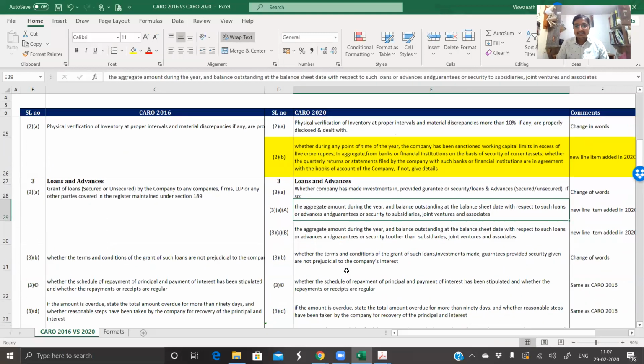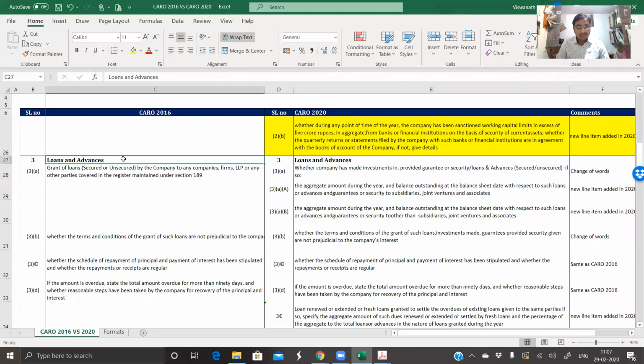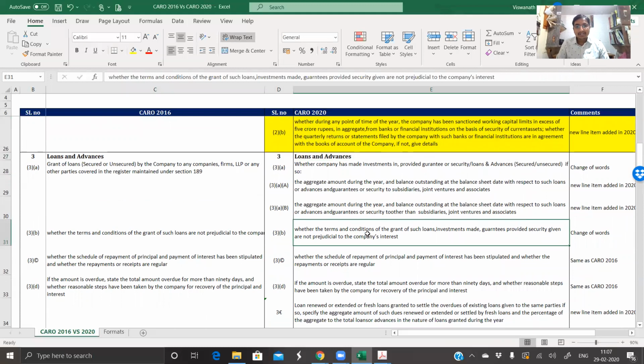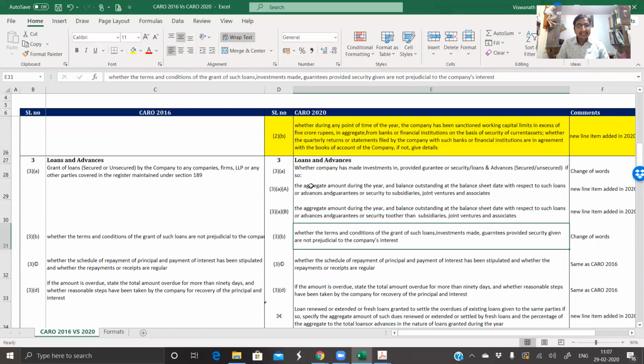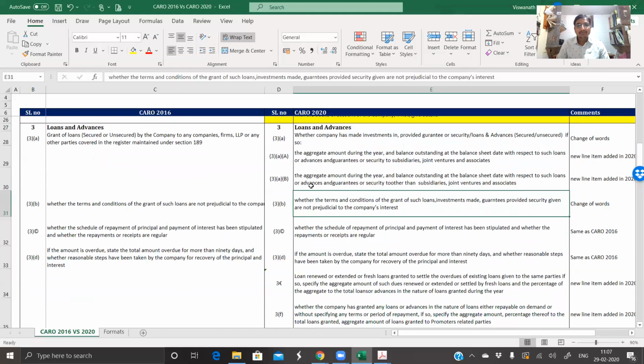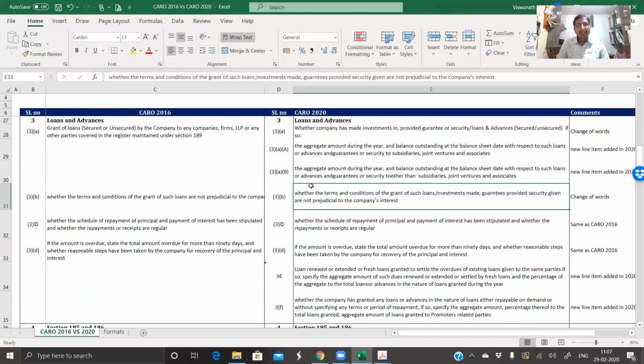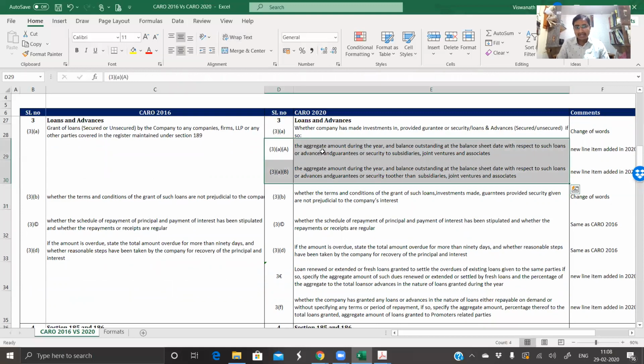Now, this particular section on loans we will take up very separately, because loans and advances need a detailed understanding of sections 185 and 186. But please understand that new clauses have also been added.